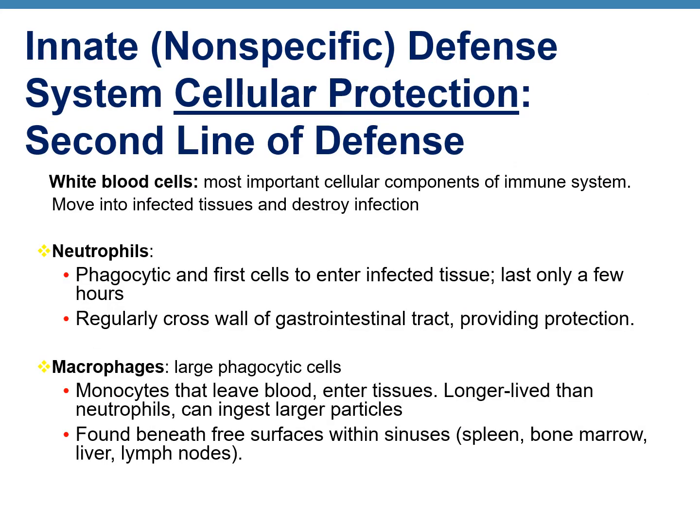The second line of defense also includes the various types of cells. So this is cellular protection, and all of these cells are the white blood cells of your body, which are the soldiers. The first responders to any kind of an emergency or injury are the macrophages, that include neutrophils and eosinophils. So these are small phagocytic cells which reach the place of an infection first, and they try to eliminate the debris and contain the reaction.